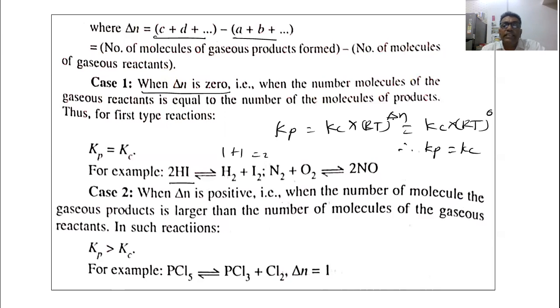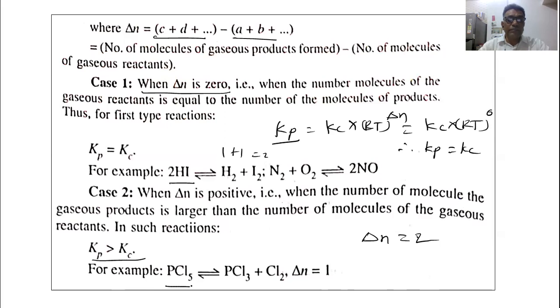If delta n is positive, then we are getting here some value. Suppose that delta n equal to 2 here. Let us assume delta n is equal to 2. Then we can put here RT raised to 2. So the value of the Kp is higher than Kc. Therefore Kp is greater than Kc.